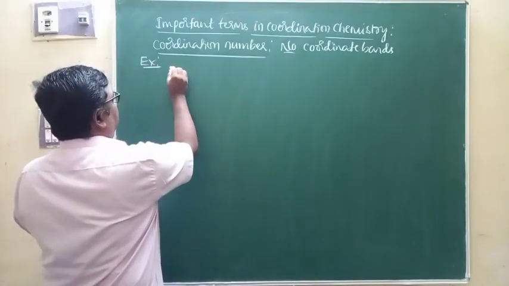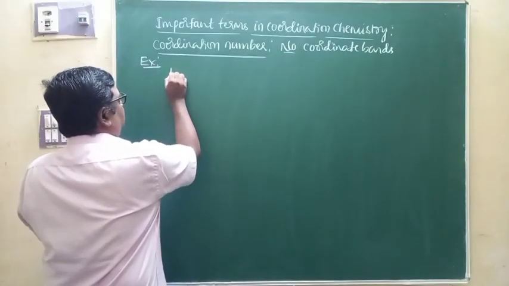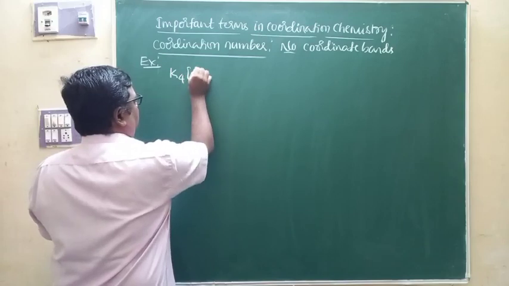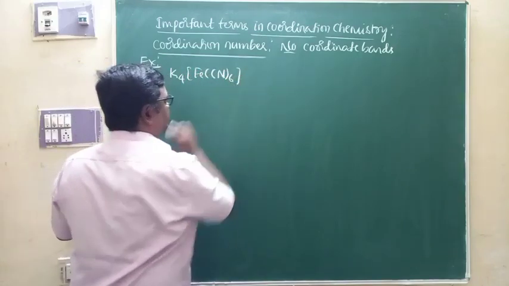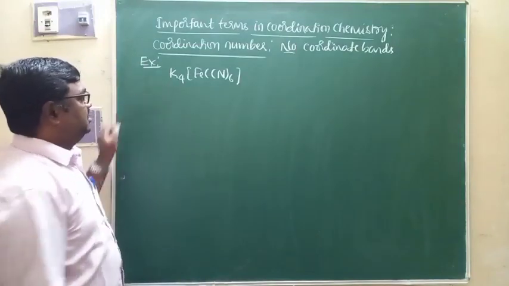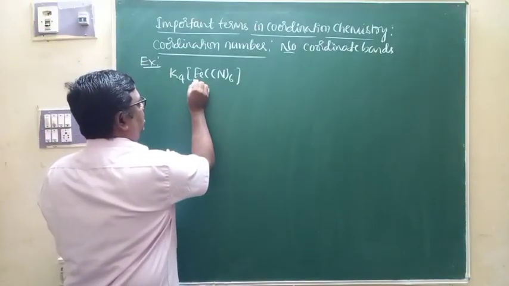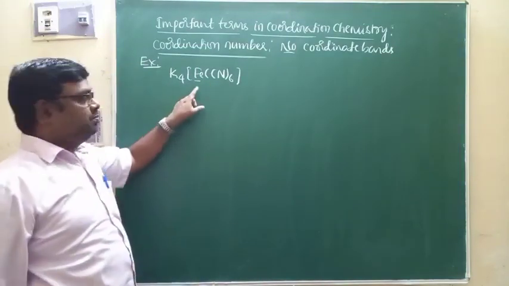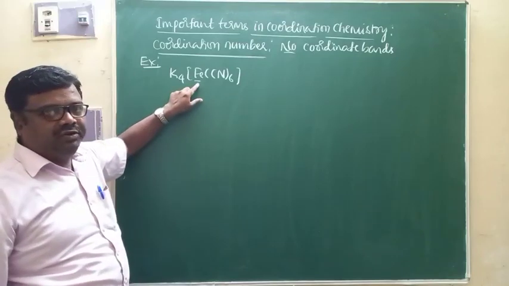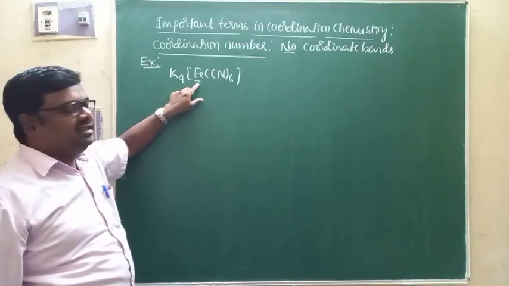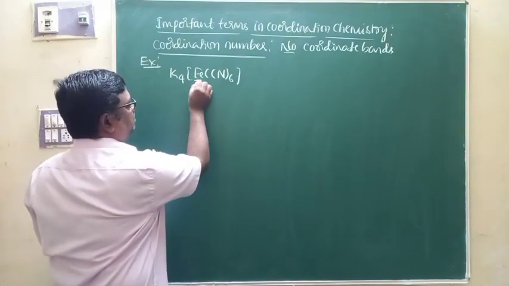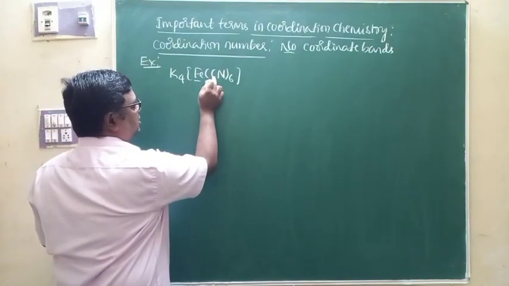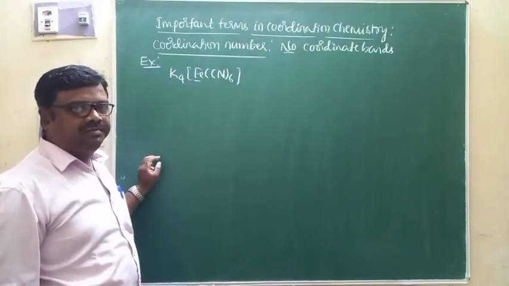So for example, in the case of K4Fe(CN)6, this is one complex. And what is the coordination number of Fe2+? The central metal ion is Fe2+. Let me decide the coordination number of Fe2+ here. Look at this. This Fe2+ is attached to 6 CN minus ions.